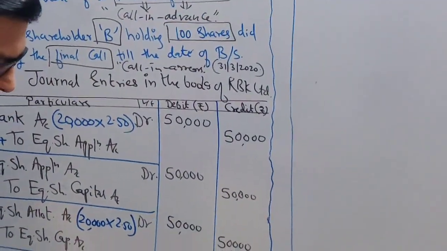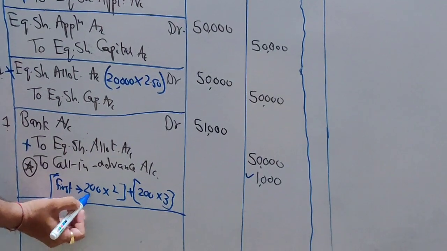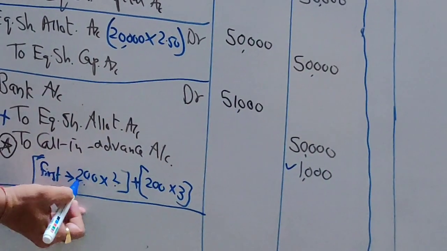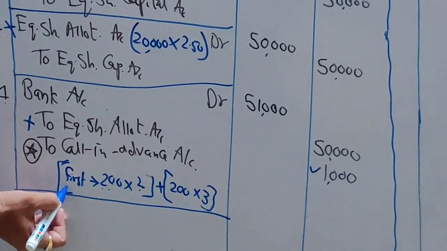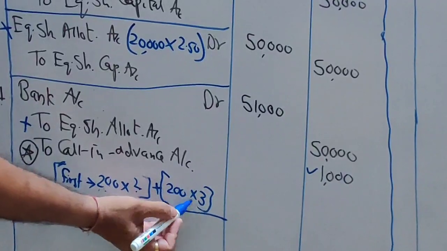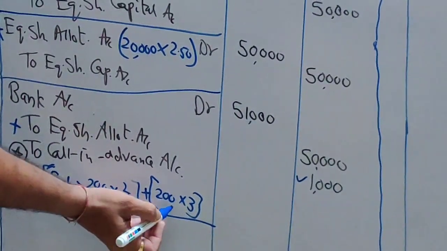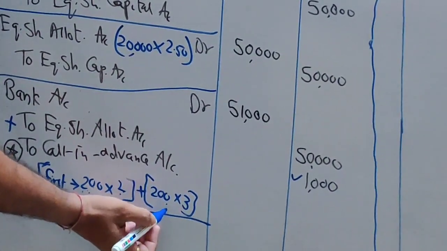Now in this 1,000 rupees, how much is first call advance money? 200 into 2. So I am going to cancel 400 rupees at the time of first call. Am I clear? And this is final call advance money. This is also I am going to cancel, but when? At the time of final call. Am I clear with this?